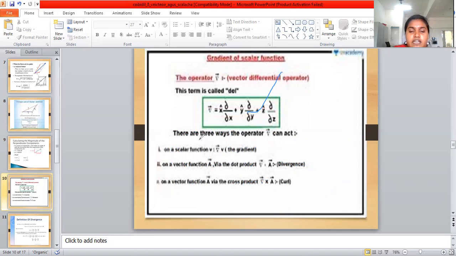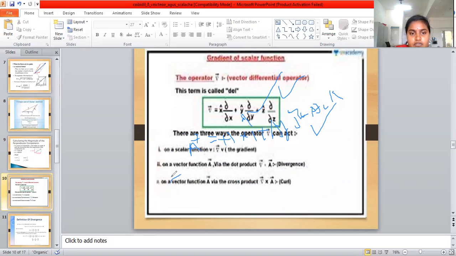If a vector A is equal to Ax i plus Ay j plus Az k, in Cartesian components, here this is the operator and this is the vector function. We use the dot product.